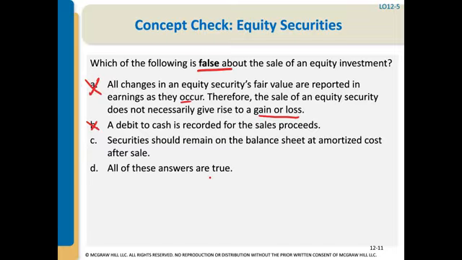C is securities should remain on the balance sheet at amortized cost after sale. That is not true. That is false, because when we sell a security, which is the investment, we're going to credit that investment to get it off of our books. So C is our answer. That is false.